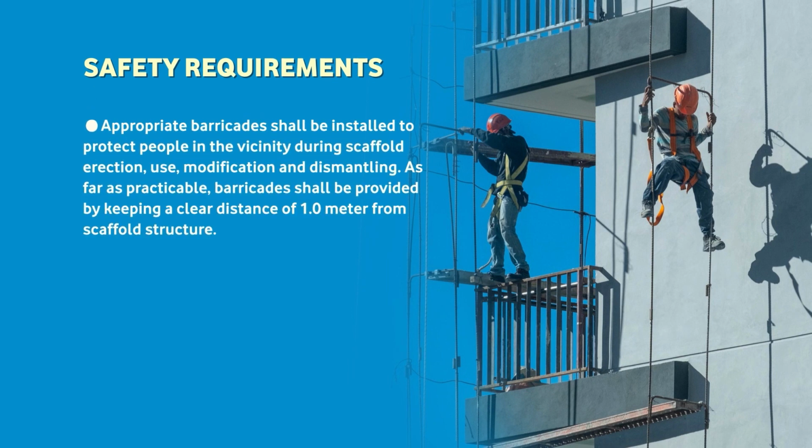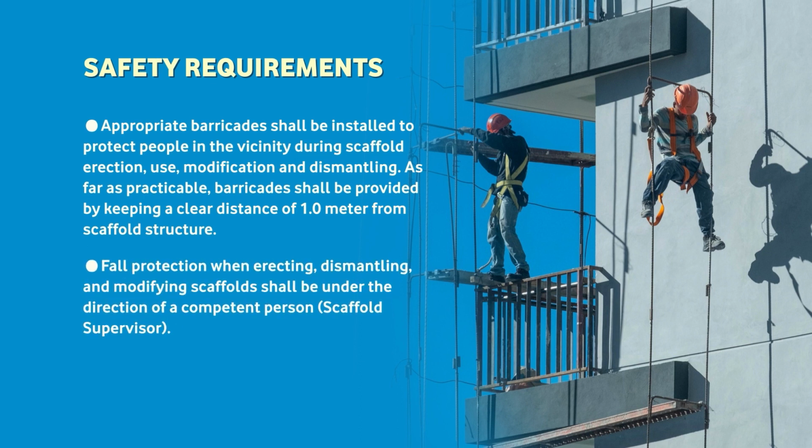Appropriate barricades shall be installed to protect people in the vicinity during scaffolding erection, modification and dismantling as far as practicable. Barriers shall be provided to keep a clear distance of 1 meter from the scaffolding structure. Fall protection when erecting, dismantling and modifying scaffolding shall be under the direction of a competent person, the scaffold supervisor.